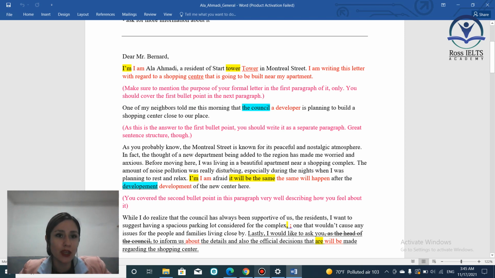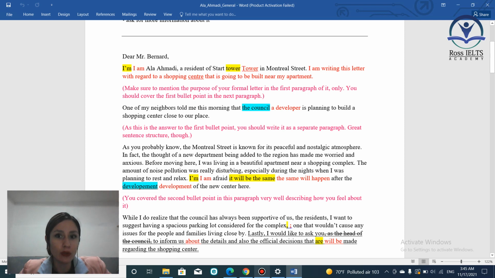Now let's talk about the part that I just read. Okay, in the beginning you said, Dear Mr. Bernard, comma. That's totally correct. In the next paragraph, you should talk about the purpose of your letter only. You should say why you're writing this letter. And you have said, I'm Ala Ahmadi, a resident of Star Tower in Montreal Street. I have added this sentence talking about the reason why you're writing this letter.